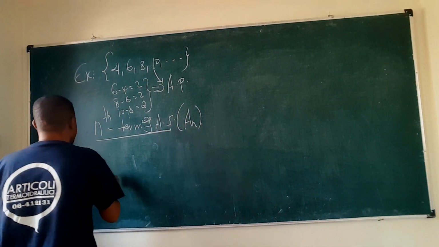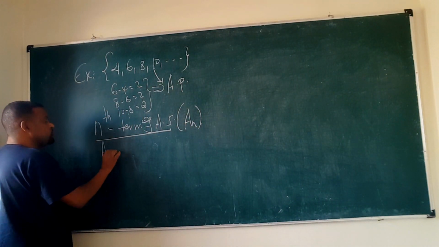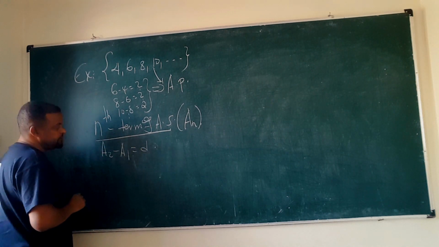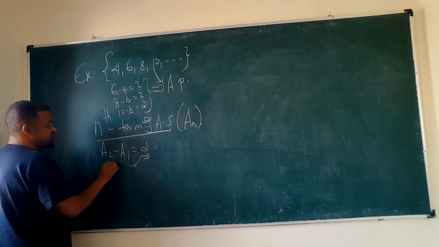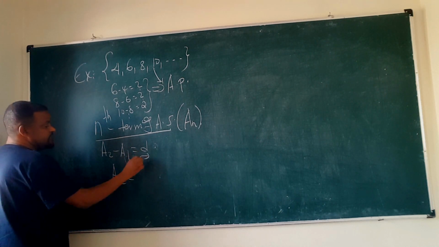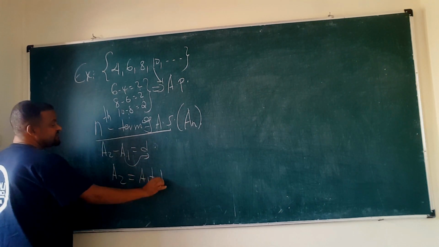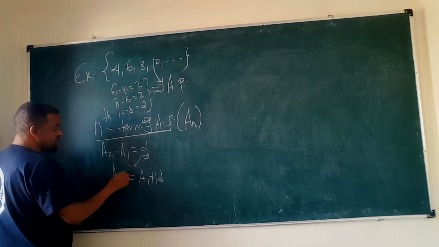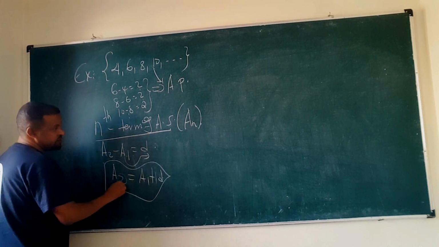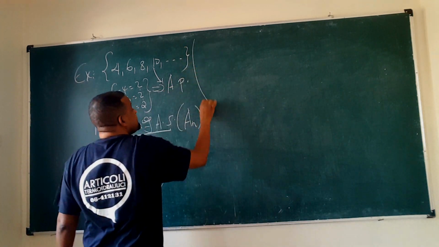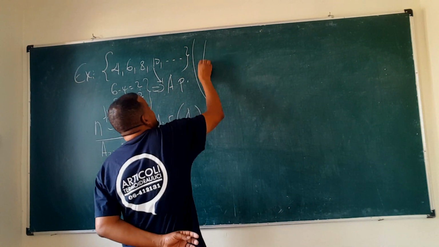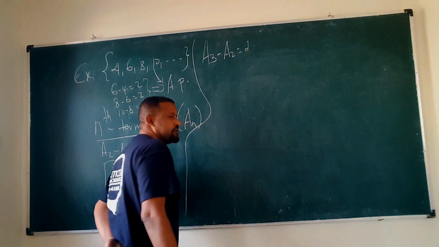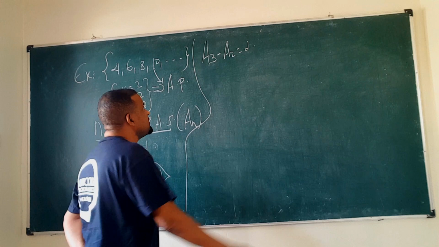Let's derive. Okay, notice that a2 minus a1 is d, we said, right? That is the definition. We move a1 to the other side. So now what is a2? a2 is a1 plus d, meaning here we have 1d. Good. Okay, let's find a3. To find a3, look: a3 minus a2 is also d, right? That is the difference between two consecutive terms.